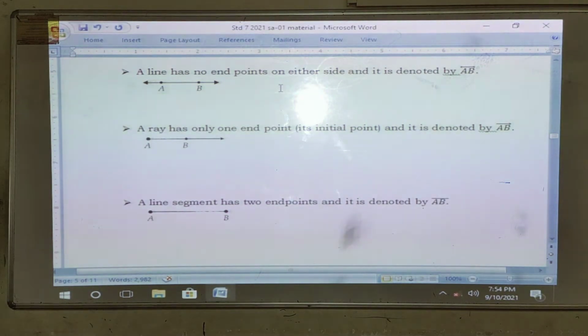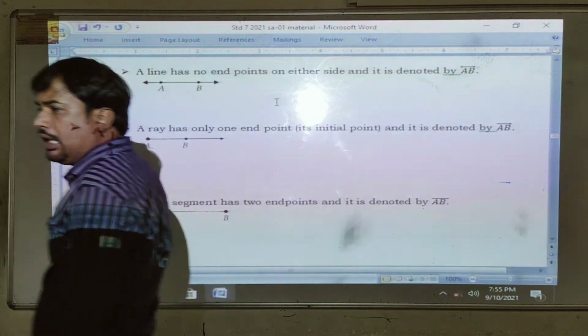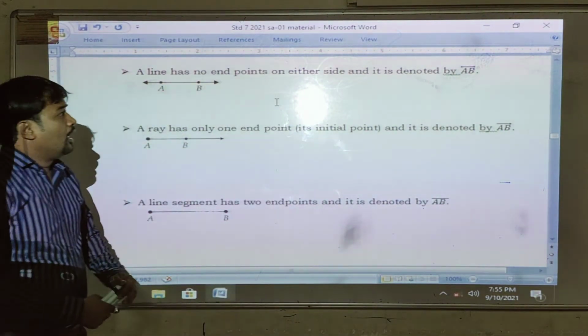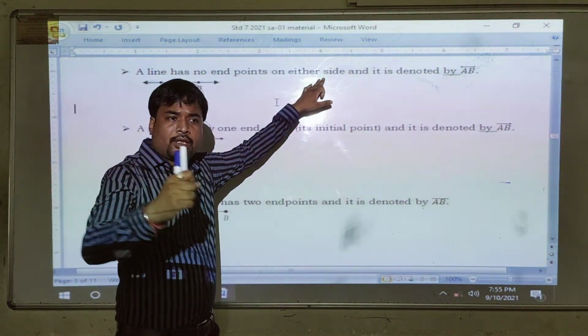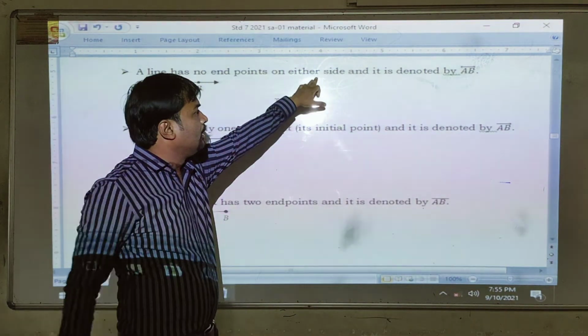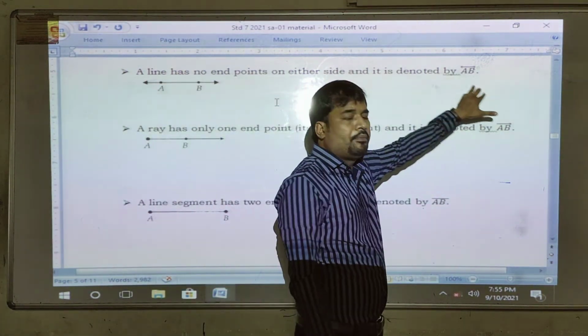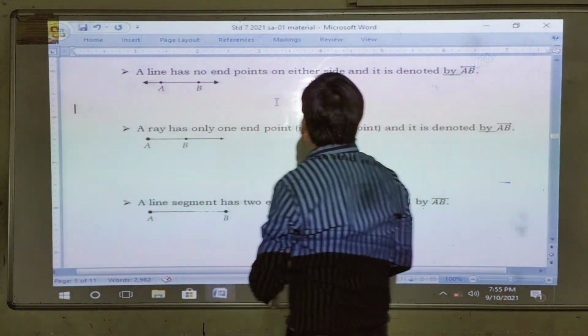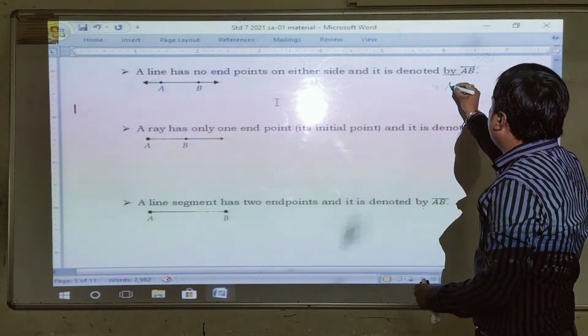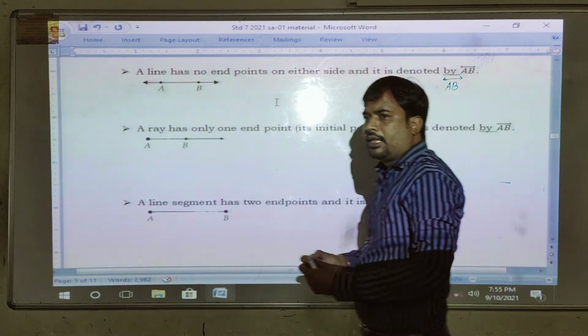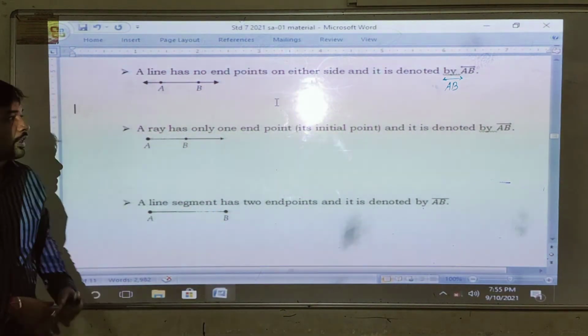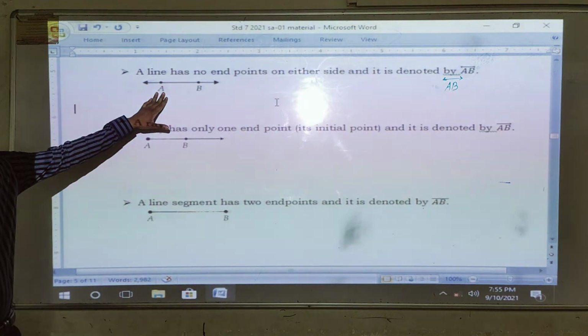Now the next point. It is given that a line has no end point, right? A line has no end point on either side. What does that mean? On both sides. No left-hand side end, no right-hand side end. And it is denoted by, be careful, right? Whenever we want to write a line, we have to write the name of the line in this manner. We have to write in this manner only. A small line must be drawn on top. Right? So here is the figure of line AB.